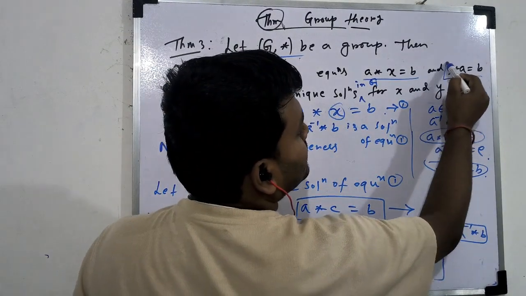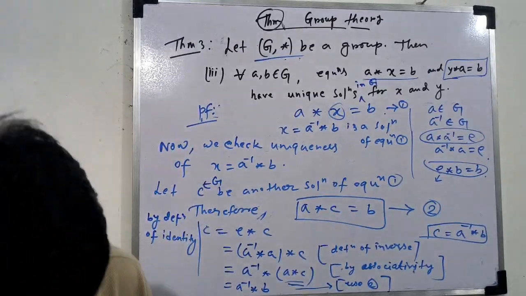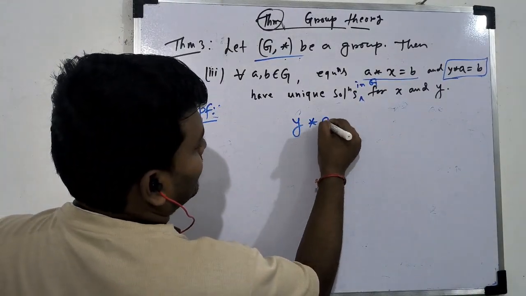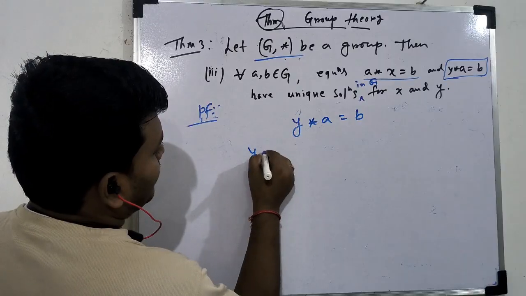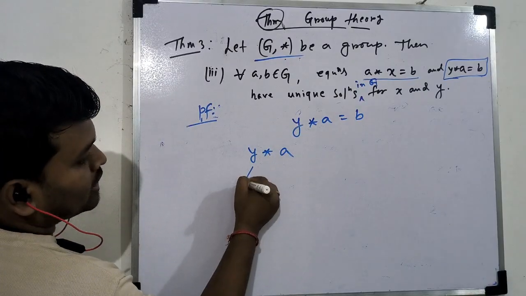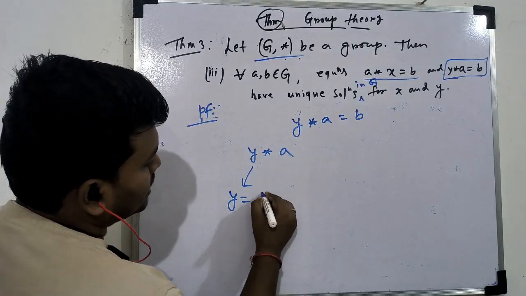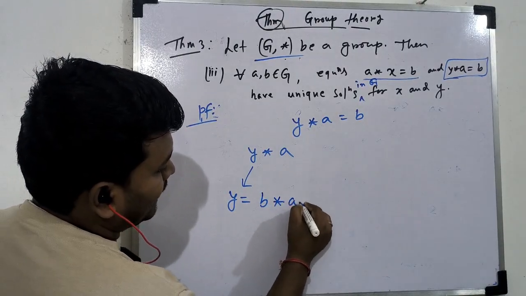Similarly you can prove this. I can give you hints. You can note, for the equation y star A equal to B, in y star A, what will you take y equal to, so that you will get B? This is simple. You have to take B star A inverse.